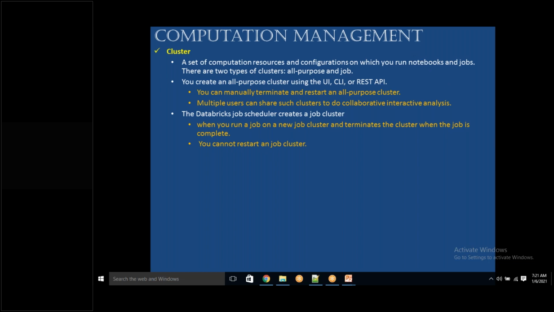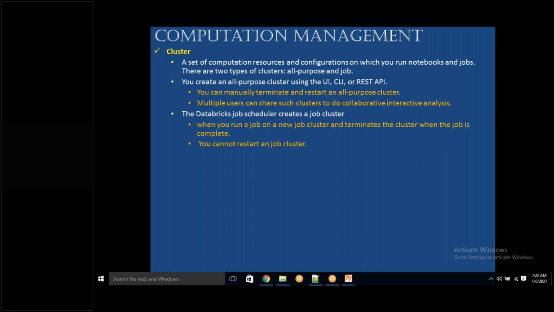Clear? So what if the job fails with some bad data, and we have fixed the data, can we restart the job cluster? A job cluster you cannot restart, you are going to create a new job cluster. And we need to again reprogram to schedule at 9 a.m. to run again every day? No, you don't need to schedule every day. One time if you schedule, you have a recurrence. Every day at 9 o'clock it will keep running. If you have any issue and fix it today evening, tomorrow at 9 o'clock it will run and it will be successful.